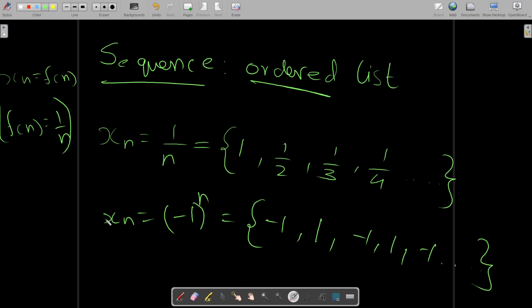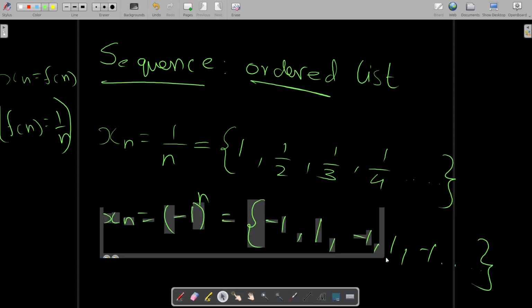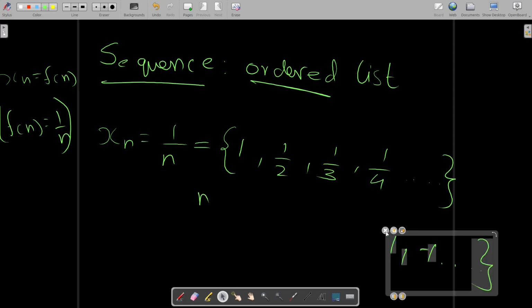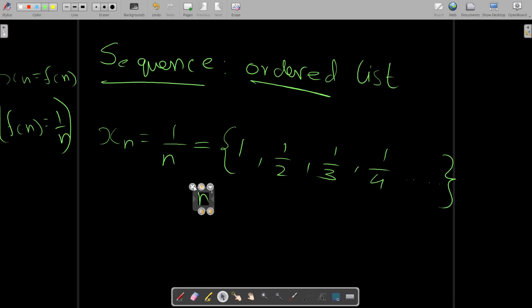Now let's say that I want to show you this sequence in a graph. Let's plot our first example. This is like a function, right? So we know that f of n equals y on a graph. So here is the graph.